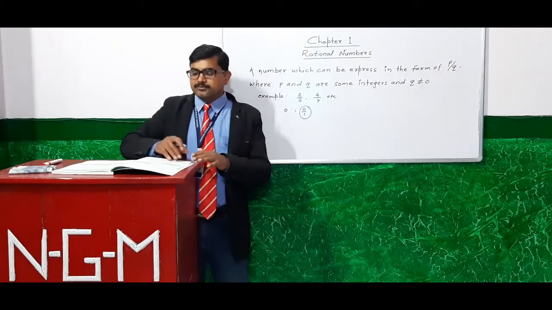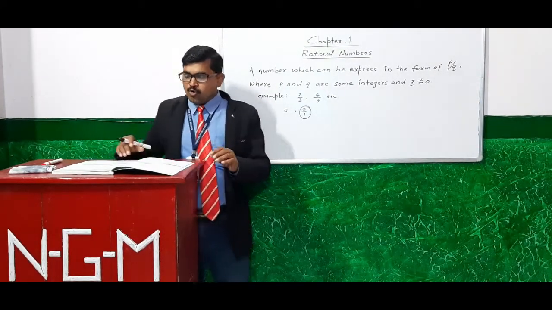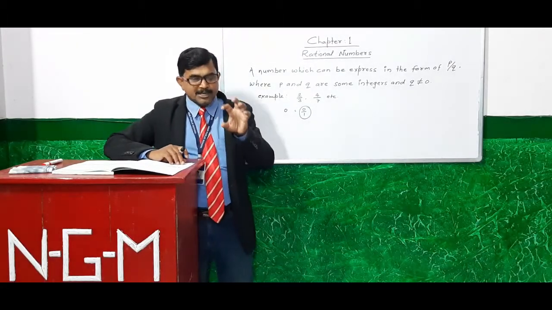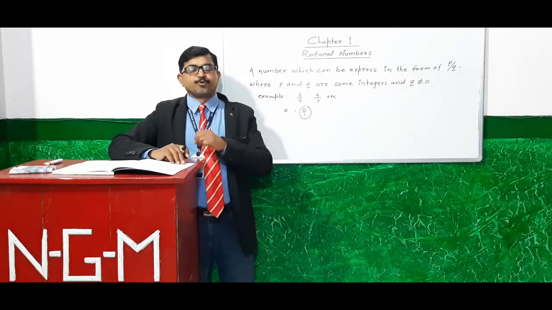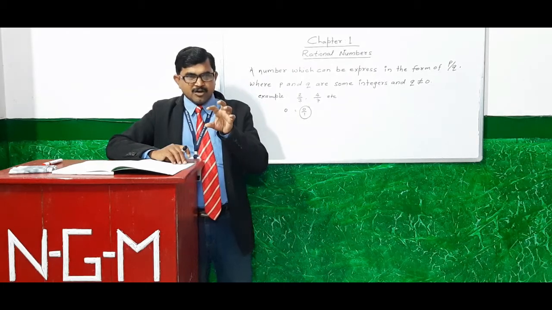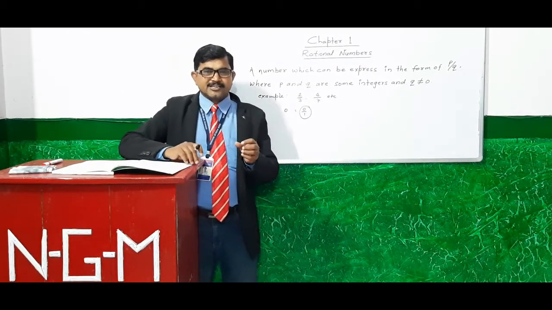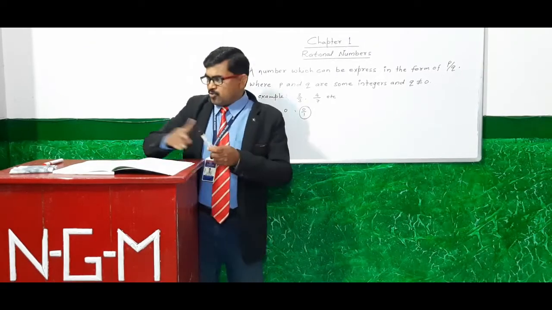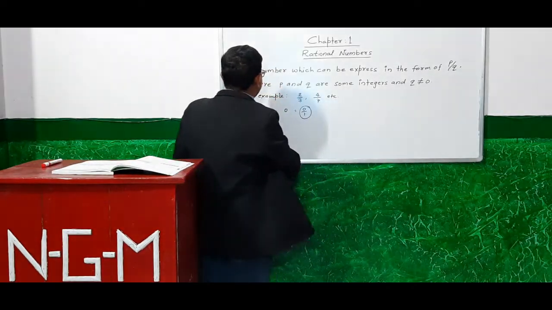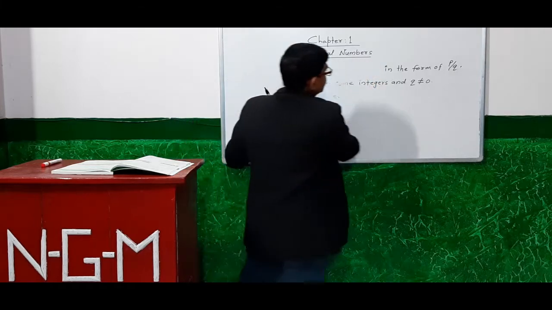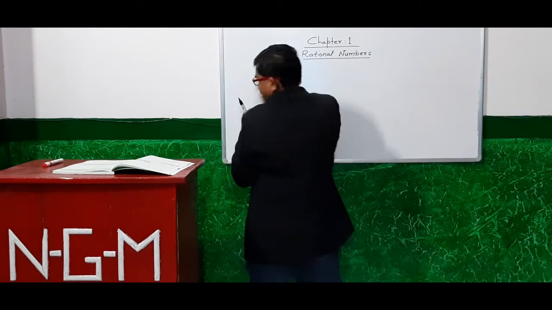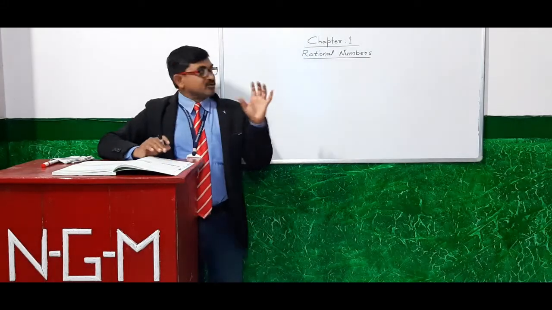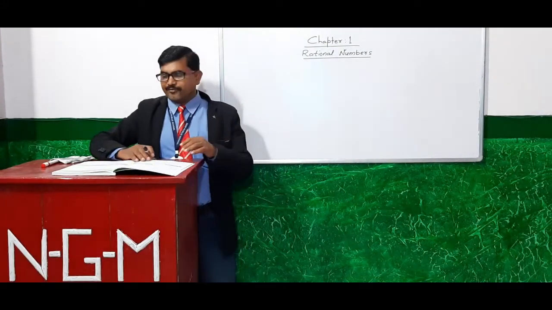Now students, we have to know more about the absolute value, multiplicative inverse and reciprocal. Also you learned in earlier classes about the additive inverse. But at first we have to learn about the absolute value.